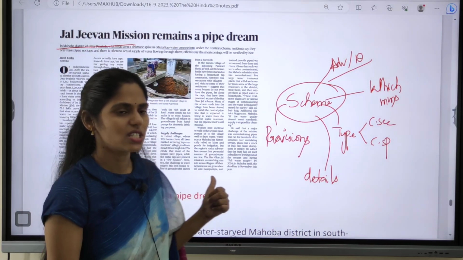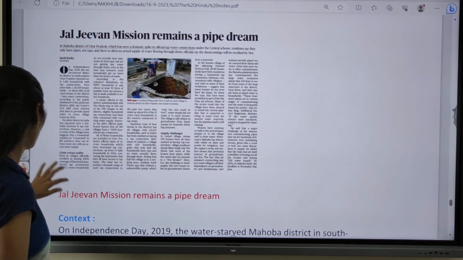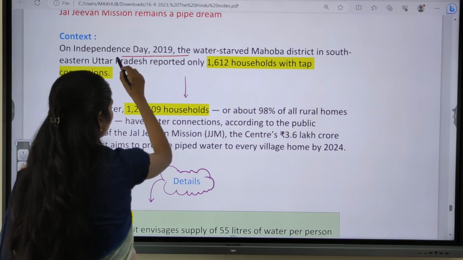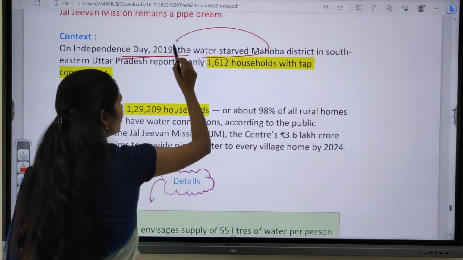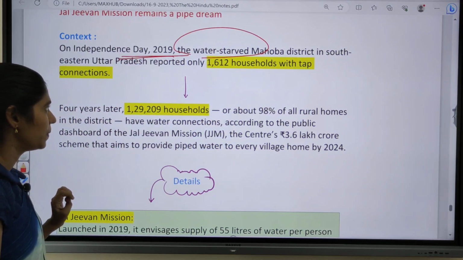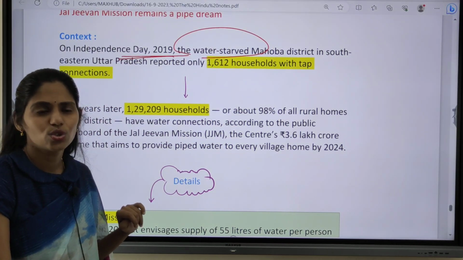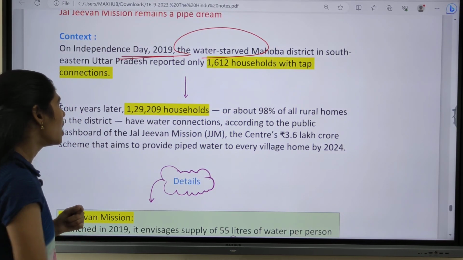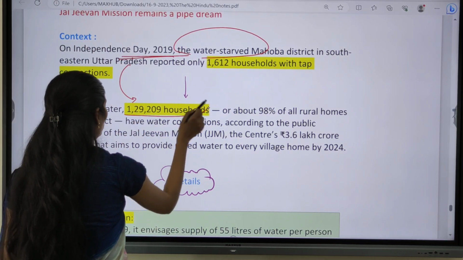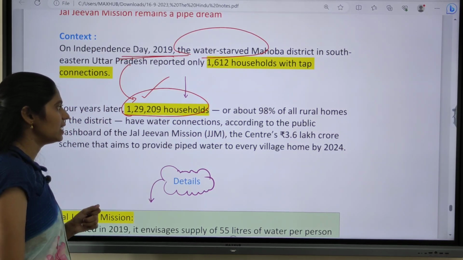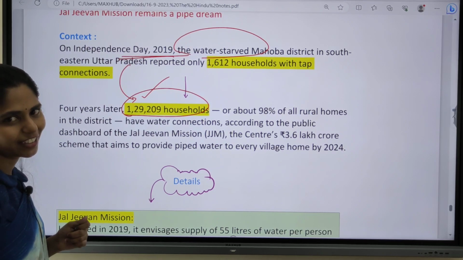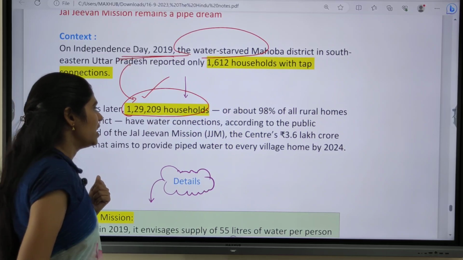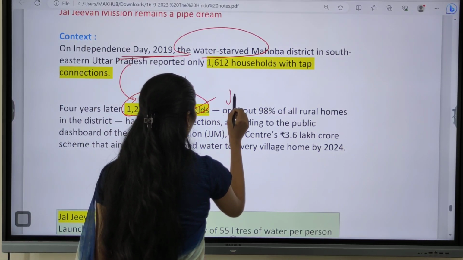Now let us see this topic in detail. If you see the context, it says that on Independence Day 2019, one water-starved district in eastern UP reported just 1612 pipelines, that is, households with tap connections. But now it is around 1,30,000 households with tap water connections. That means we can say it is one of the great successes.